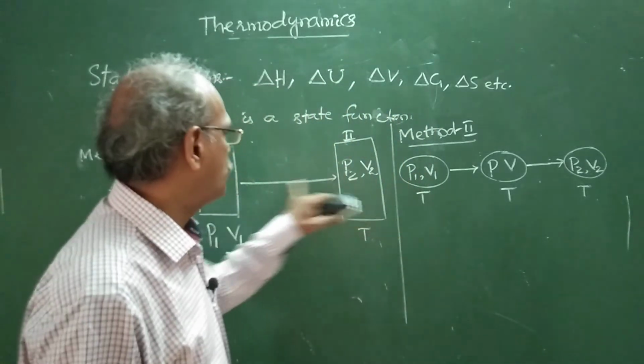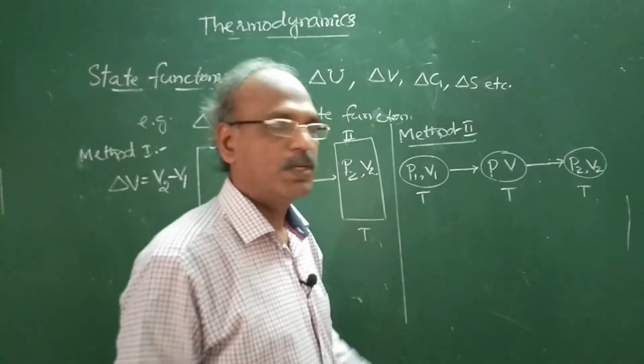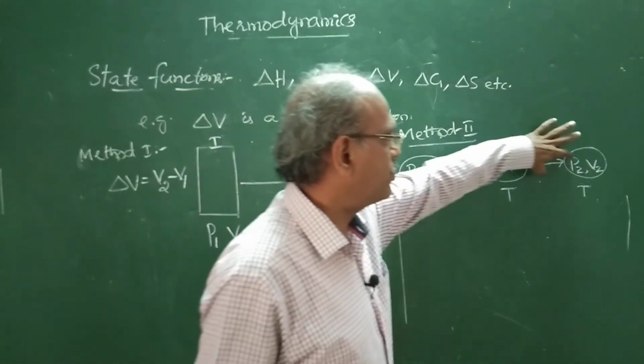So this change in the second method is done in 2 steps, this is step 1 and this is step 2.